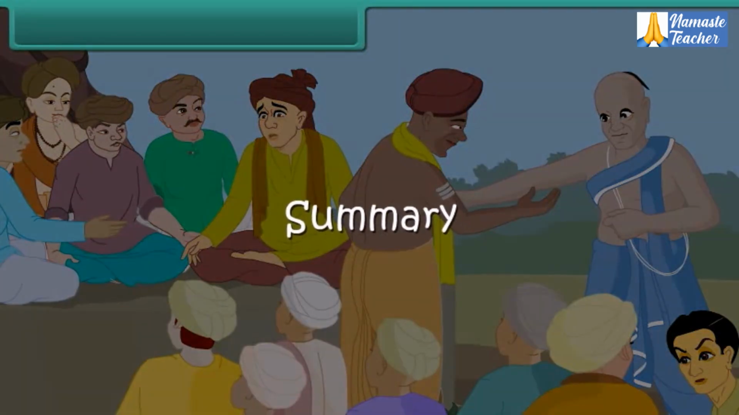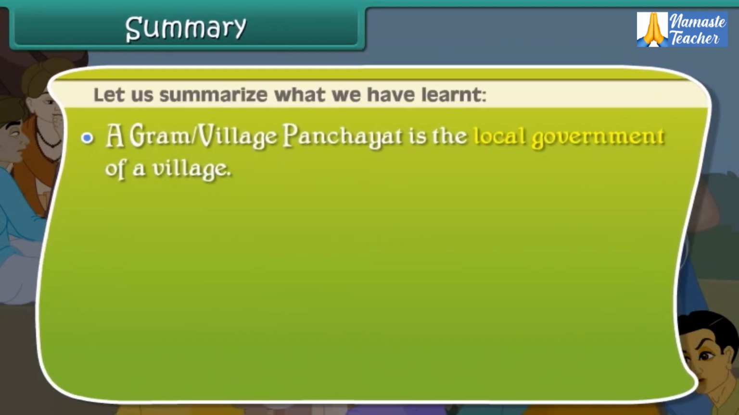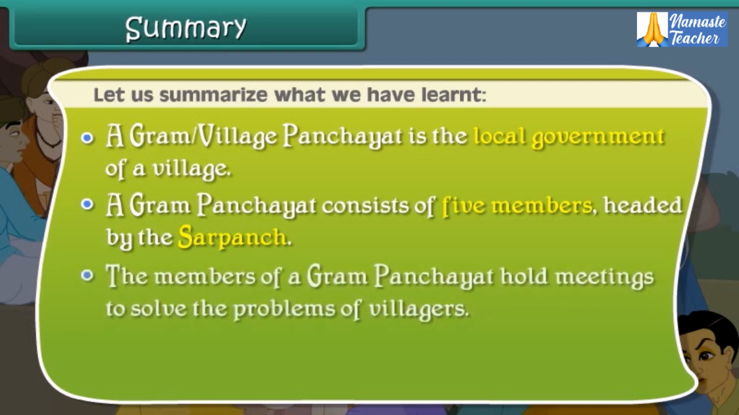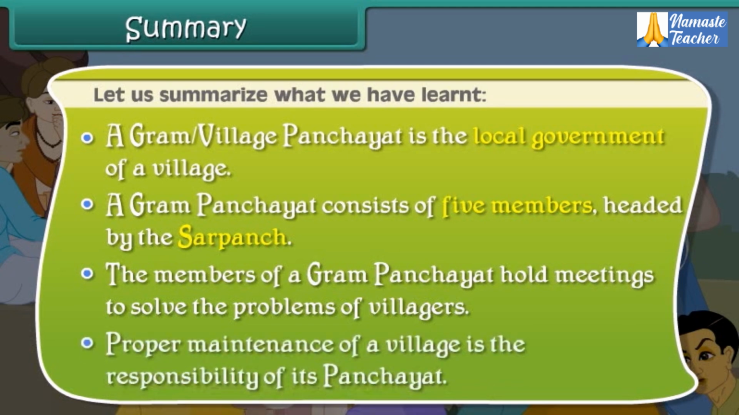Summary. Let us summarize what we have learned. A village panchayat is the local government of a village. A Gram Panchayat consists of 5 members headed by the Sarpanch. The members of a Gram Panchayat hold meetings to solve the problems of villagers. Proper maintenance of a village is the responsibility of its Panchayat.